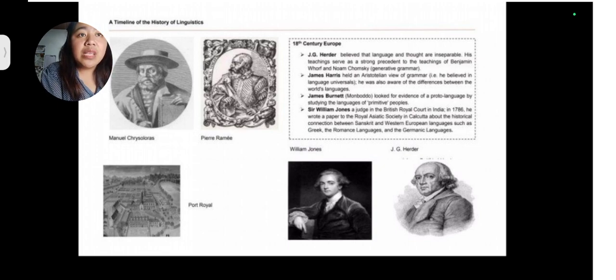Next, James Harris held an Aristotelian view of grammar. He was also aware of the differences between the world's languages. Next, James Burnett, Lord Monboddo, looked for evidence of a proto-language by studying the languages of primitive peoples. Next is Sir William Jones, a judge in a British royal court in India in 1786. He wrote a paper to the Royal Society in Calcutta about the historical connection between Sanskrit and Western European languages, such as Greek, the Romance languages, and the Germanic languages.